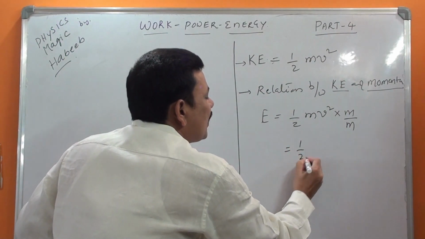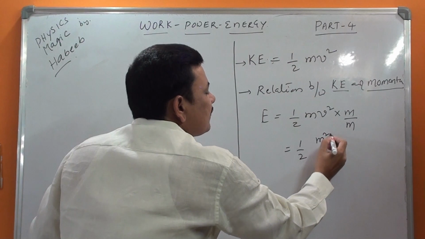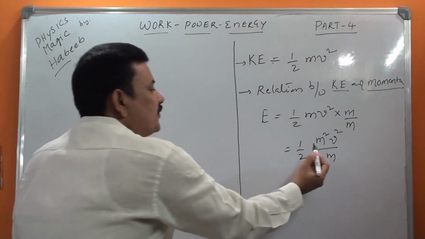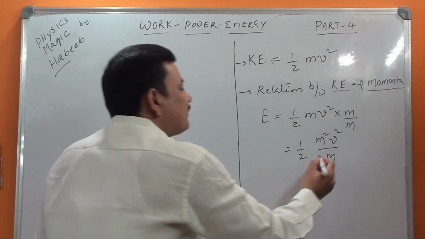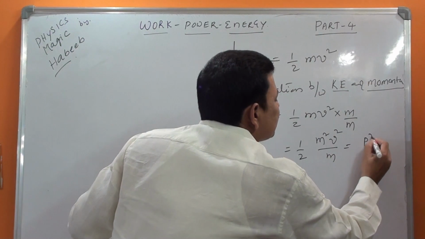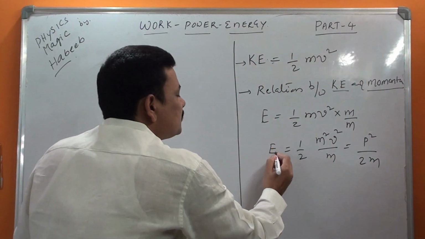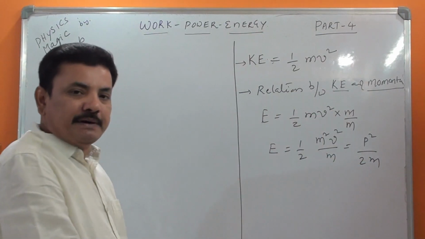Thereby we get half m square v square by m. You know well that m into v, the product of mass and velocity, is nothing but linear momentum. So you will get E is equal to p square by 2m. So you got a relation between kinetic energy and momentum.